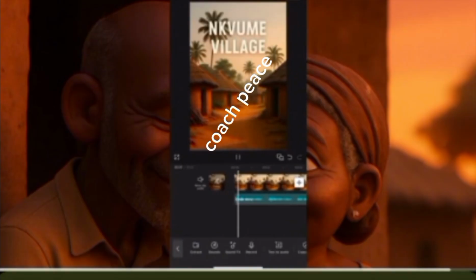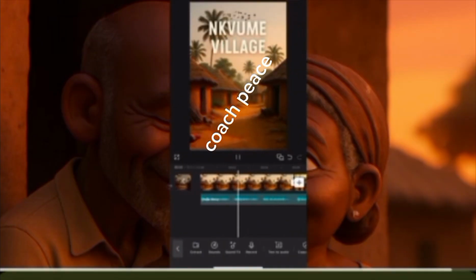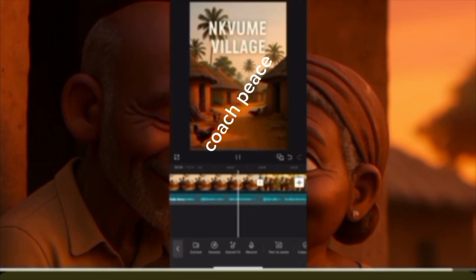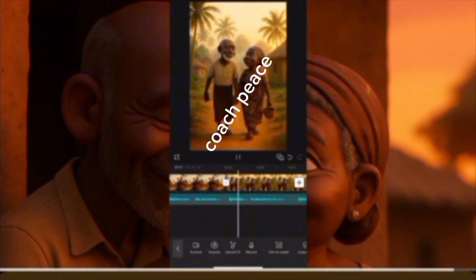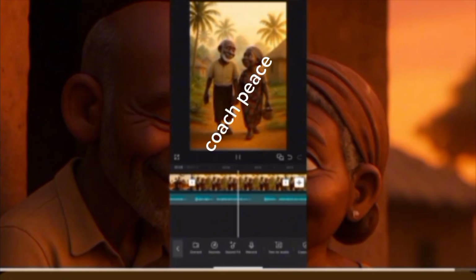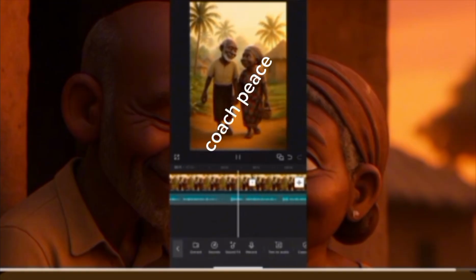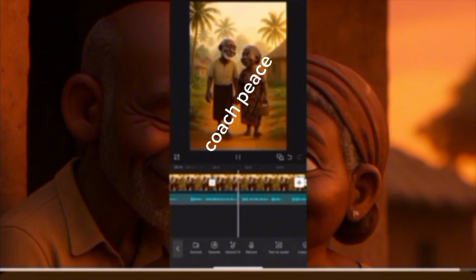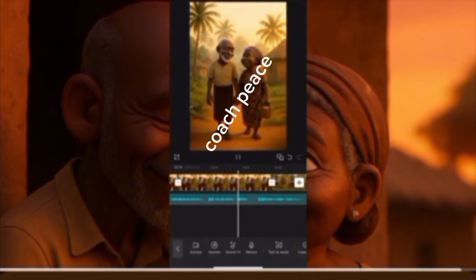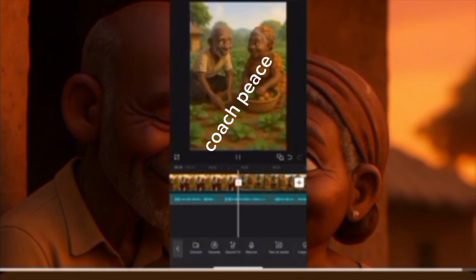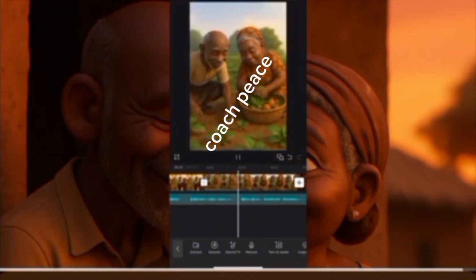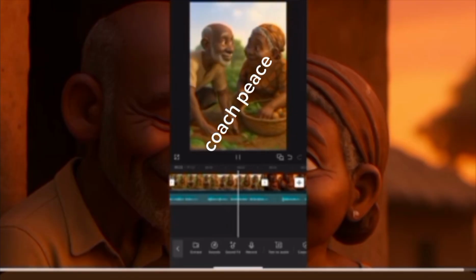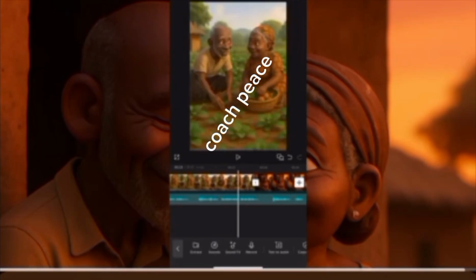In a quiet village in Nigeria, far from the noise of the city, lived an old woman and her husband, 2 humble farmers whose love had lasted more than 50 years. Every morning, before the sun even touched the rooftops, they walked to their small farmland hand in hand. They planted yams, cassava, and vegetables, laughing, joking, and teasing each other just like young lovers.